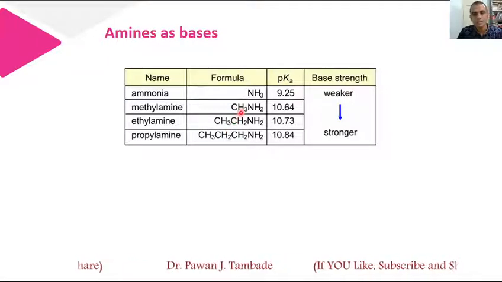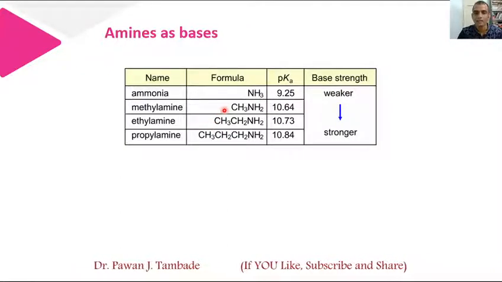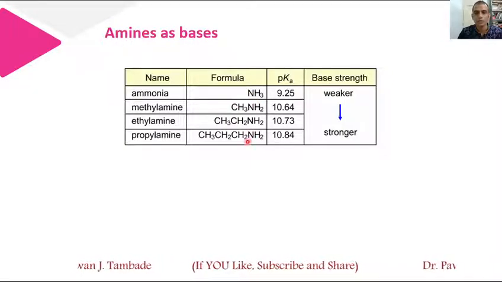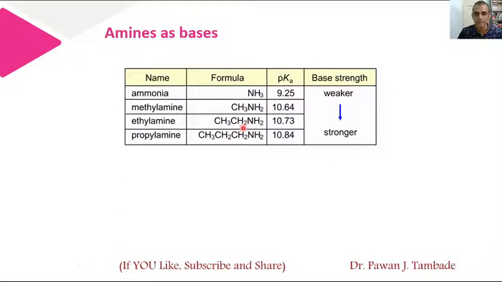The electron releasing capacity of the propyl group is more as compared to ethyl, which is more than methyl, and because of that basicity is increasing from ammonia to propylamine. Propylamine is strongly basic among these four and ammonia is weakly basic, as revealed by the pKa values.